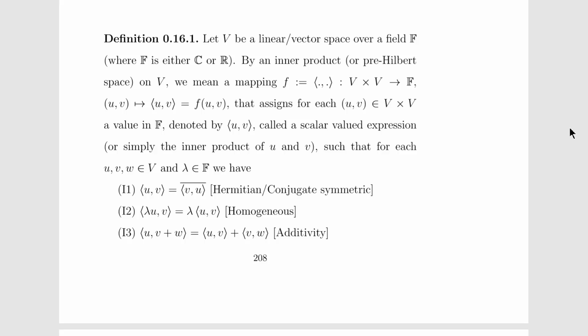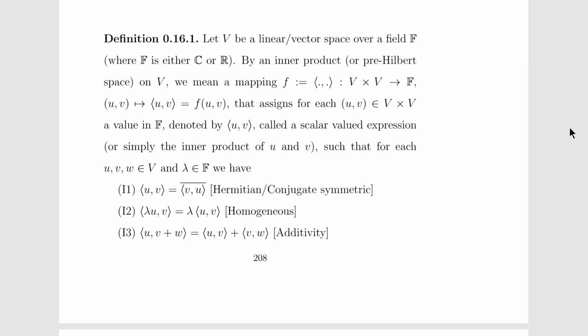By an inner product or pre-Hilbert space on a vector space V, we mean a mapping defined from V cross V to F that assigns to each u, v belonging to V cross V a value in F, called a scalar-valued expression, or simply the inner product of u and v.